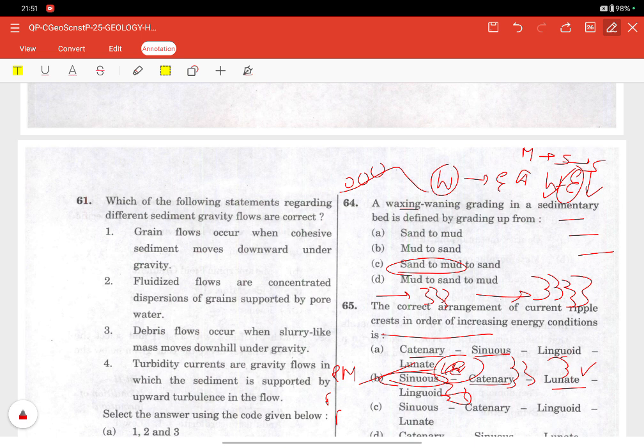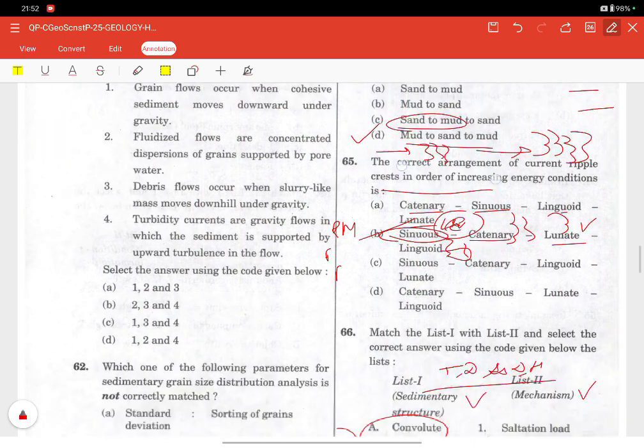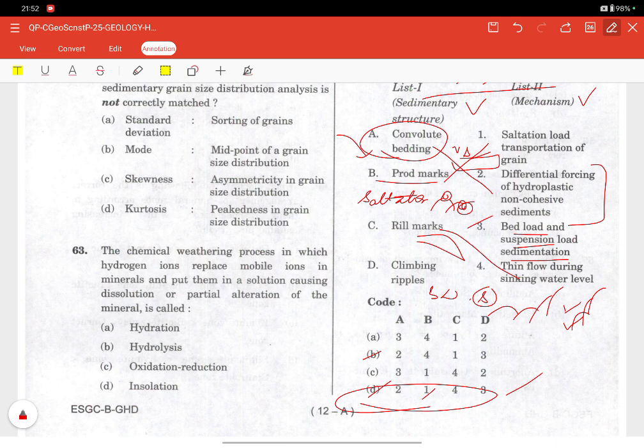Simple normal grading. Mud to sand to mud, only this one, the conditions is there. So in waxing waning grading, our D option will be correct one. Now coming to the 63rd question.